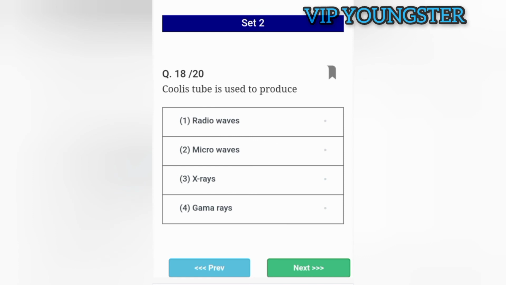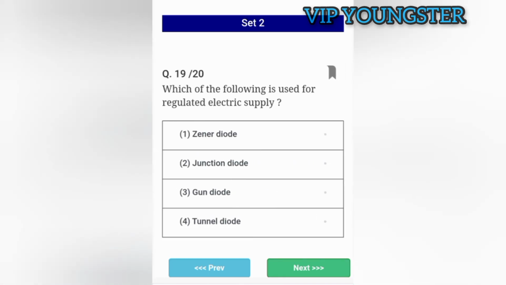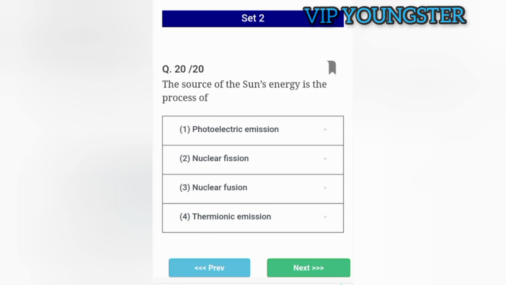Coolidge tube is used to produce X-rays. Which of the following is used for regulated electric supply? Zener diode. The source of the sun's energy is the process of nuclear fusion.